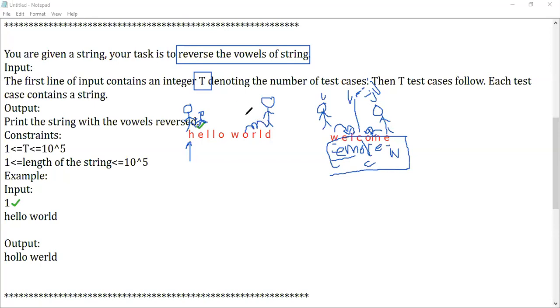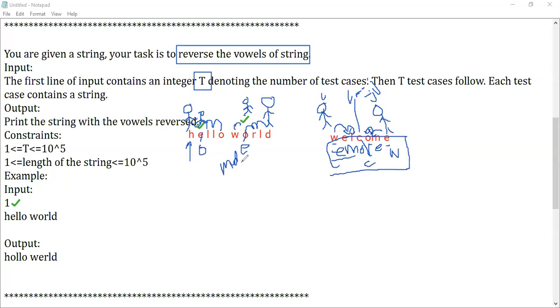Once he comes to this position, I found that this particular O is a vowel. So now I'm going to swap the data between these two. The remaining data will stay. So O comes here and E goes here. Again he will be incrementing till he finds a vowel, and again this person also increments. They'll keep incrementing until the midpoint, performing the swap operation.